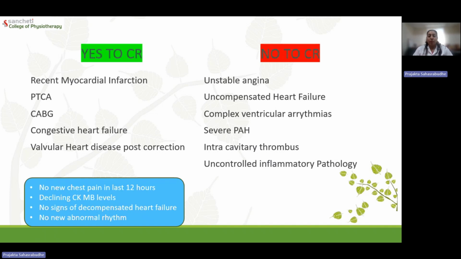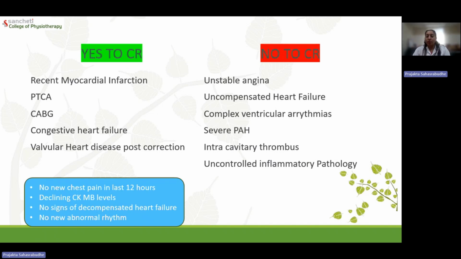So I will have to make sure before beginning cardiac rehab, even in the yes category, there is no new onset of chest pain in the last 12 hours. There are CKMB levels which are declining. There are no signs of decompensated heart failure, and there is no new abnormal rhythm.